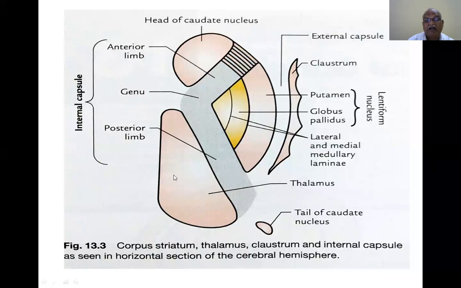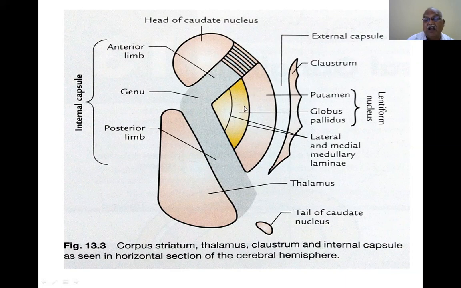So this is the thalamus. The corpus striatum is present lateral to the thalamus. This one is the caudate nucleus. The caudate nucleus consists of a head, and the putamen and globus pallidus.